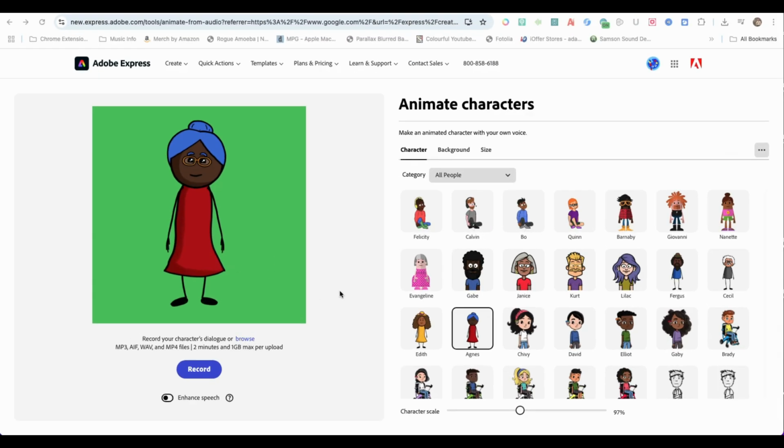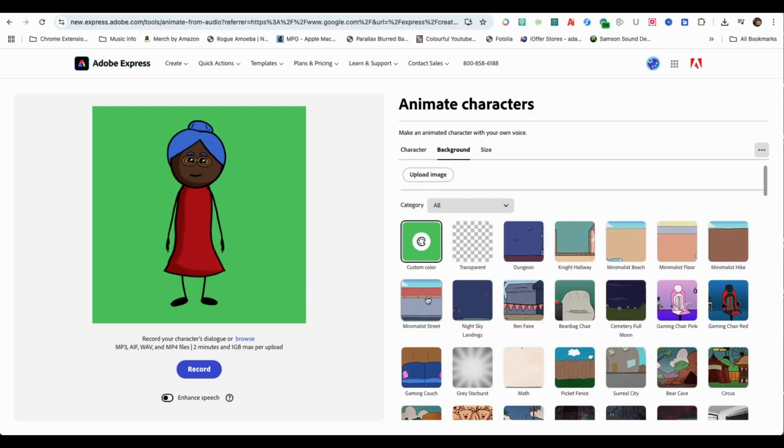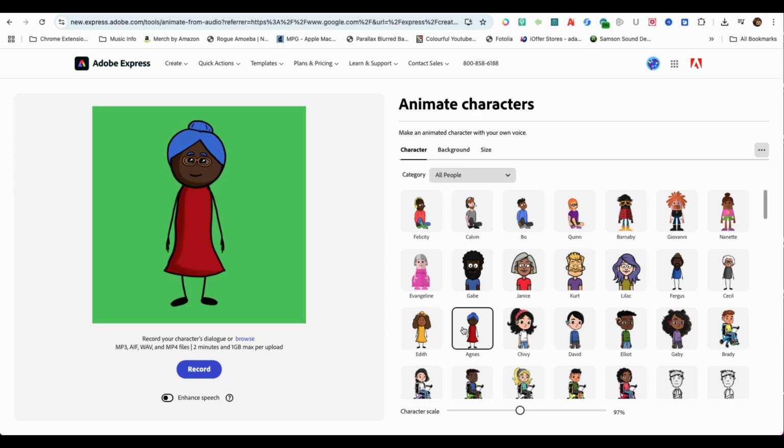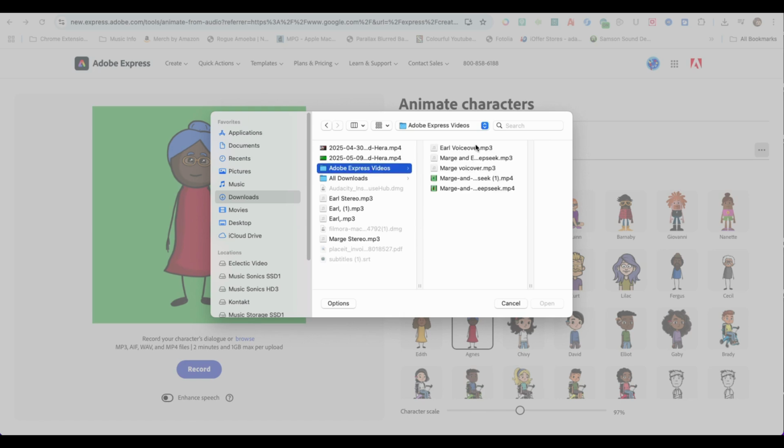Up next is the free stick figure characters tool by Adobe Express. Here you have a large number of animated characters and backgrounds. I have chosen light green as custom color background to later use for chroma key purposes. For the female stick figure character, I chose Agnes, and I'll upload the female voiceover for lip syncing.